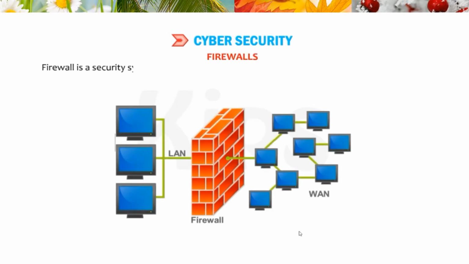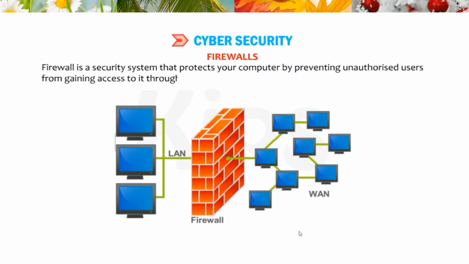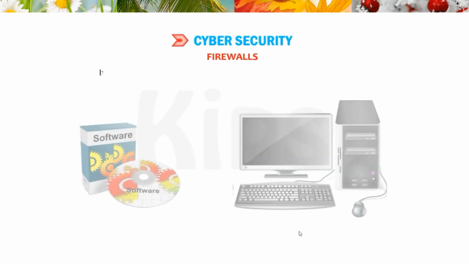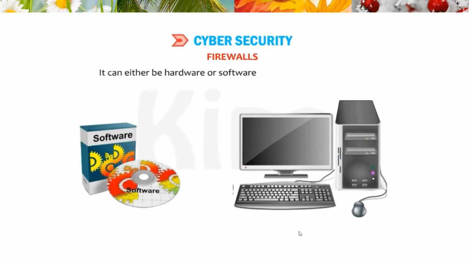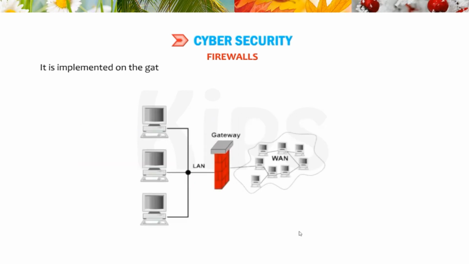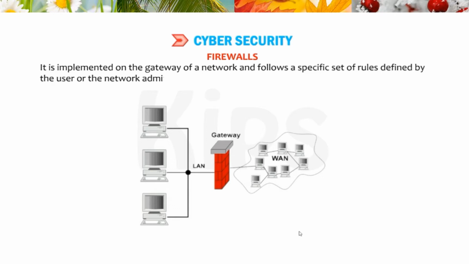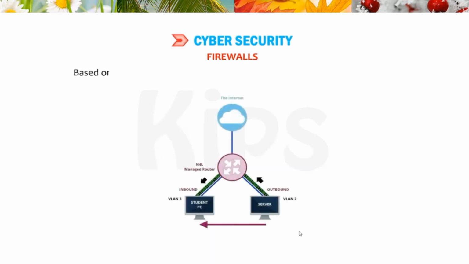Firewalls. Firewall is a security system that protects your computer by preventing unauthorized users from gaining access to it through network or internet. It can either be hardware or software or a combination of both. It is implemented on the gateway of a network and follows a specific set of rules defined by the user or the network administrator. Based on these rules, it controls the incoming and outgoing network traffic.